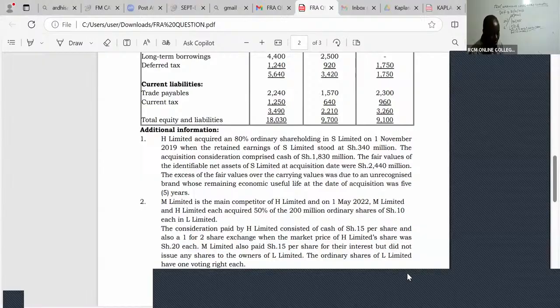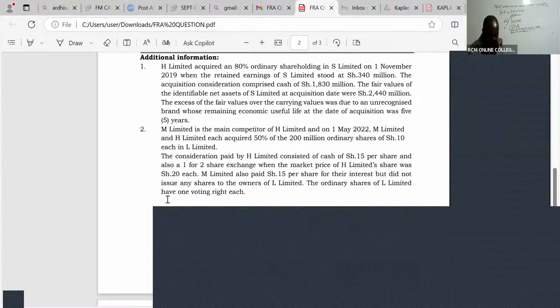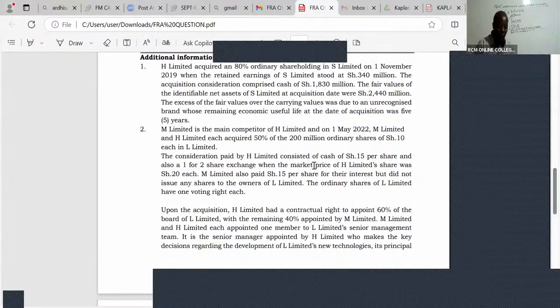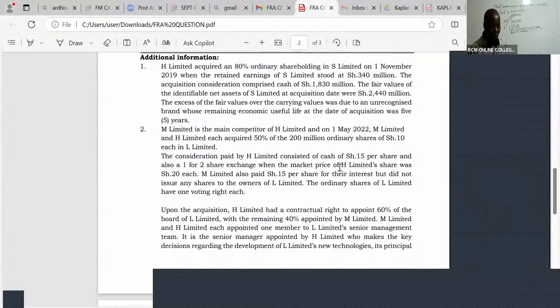What have they told us, ladies and gentlemen, here? They're telling us that the consideration paid by H Limited consisted of cash of shillings 15 per share and also a 1-for-2 share exchange when the market price of an H Limited share was 20. M Limited also paid 15 per share for their interest, but did not issue any shares to the owners of L Limited. The ordinary shares of L Limited have one voting right each.